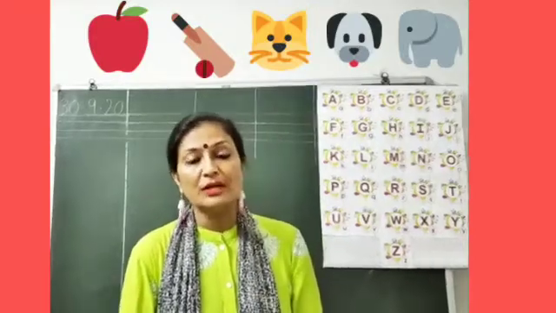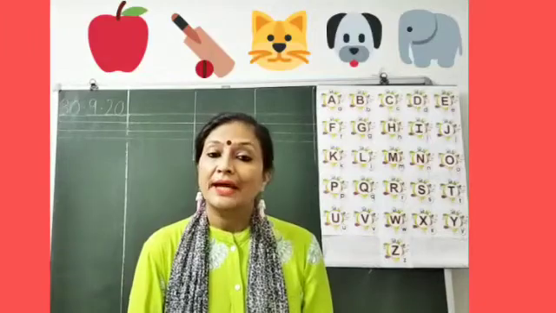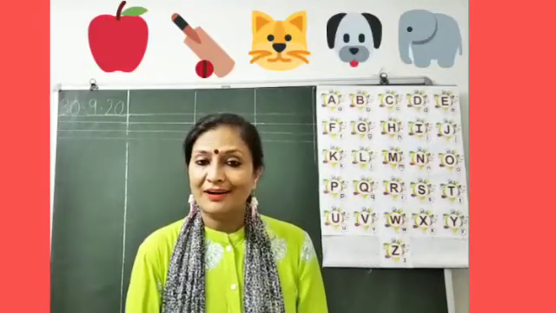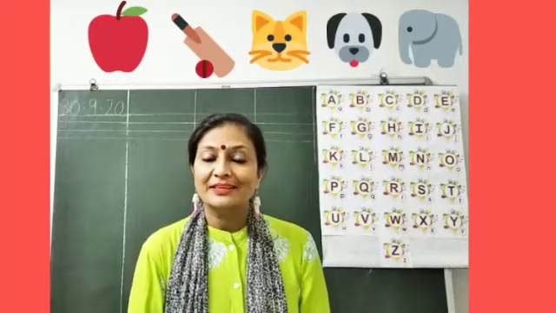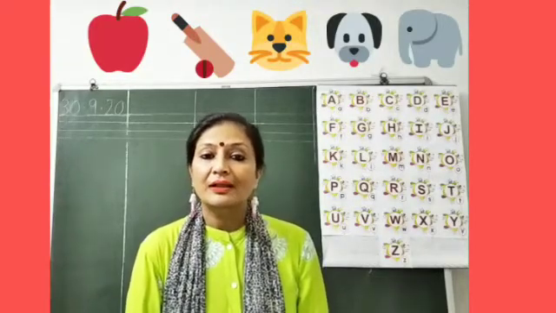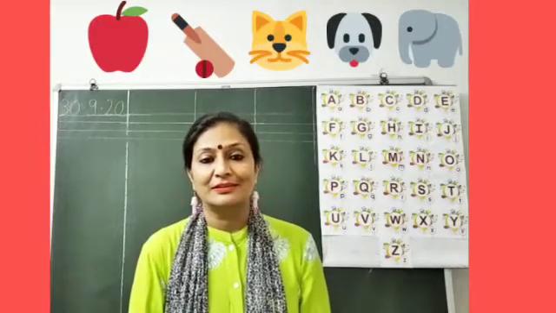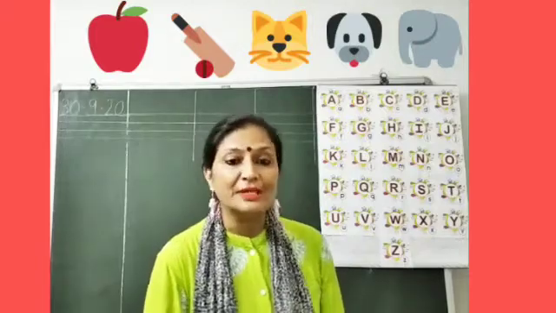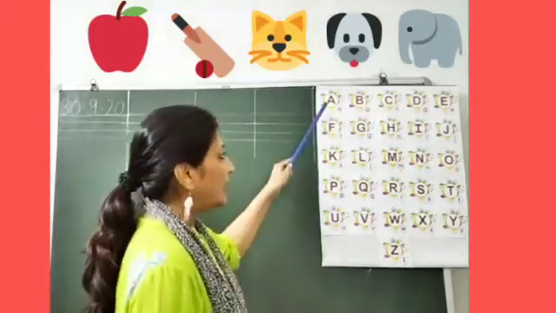We will also learn to write capital Q and capital R. And in the end, we will revise our poem Little Tommy Tucker. So, let us begin our class and repeat after me.